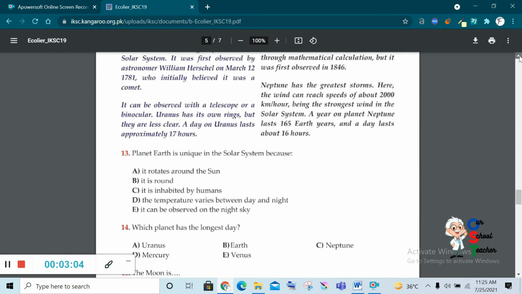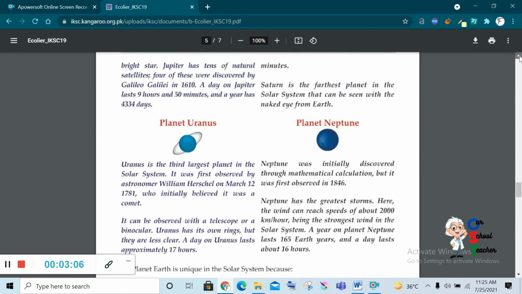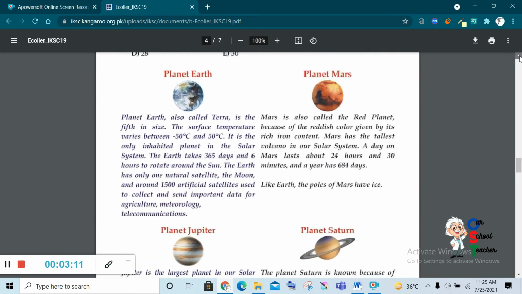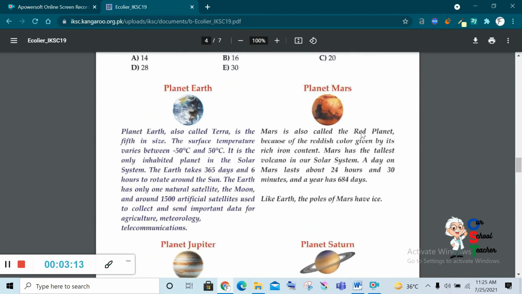Now, we are going to read Mars. Mars is also called the red planet because of the reddish color given by its rich iron content.